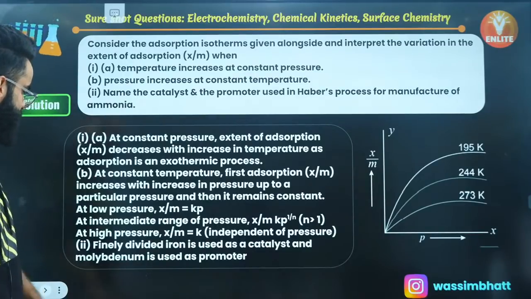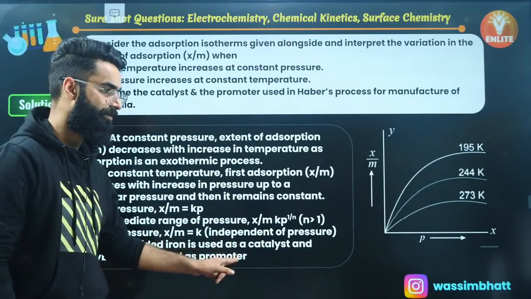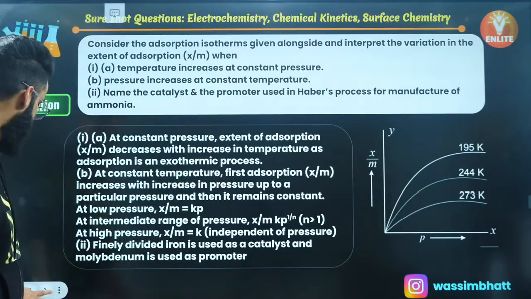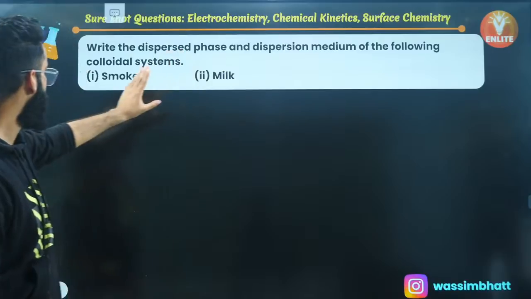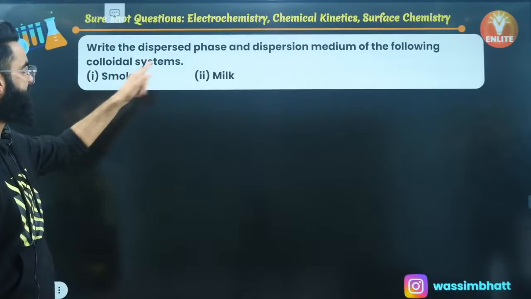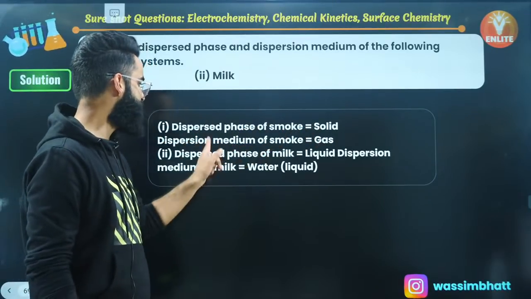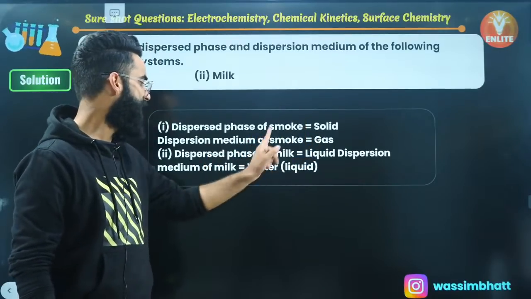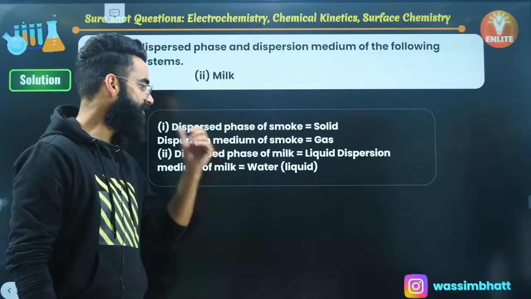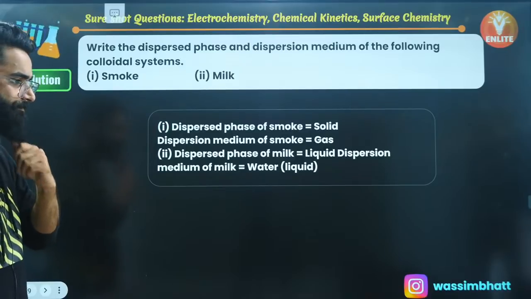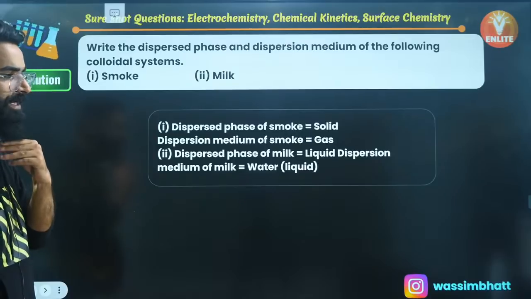Iron and molybdenum, right? Finely divided iron is used as catalyst and molybdenum is used as the promoter. So this sort of question you can get in your examination. Write the dispersed phase and dispersion medium of smoke and milk. I'm sure you guys know it. Dispersed phase for smoke is solid and dispersion medium for smoke is gas. Similarly, for milk, dispersed phase is liquid and dispersion medium is water, that's also liquid. The first one is solid in gas, the second one is liquid in liquid, right?